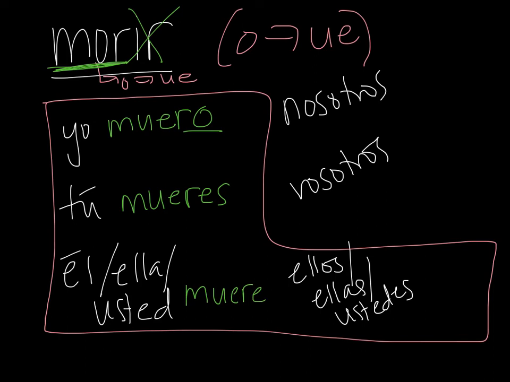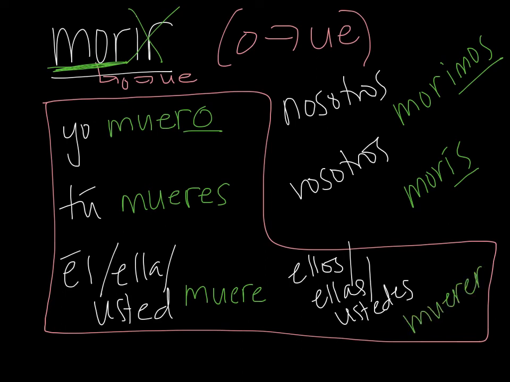Now when I step outside of the boot, remember the stem change does not occur, so it's mor, and then of course it's an IR ending verb, so I have to remember my ending, which is morimos. Vosotros morís, okay? Y después ellos, ellas, ustedes, dentro de la bota, inside the boot, so es mueren.